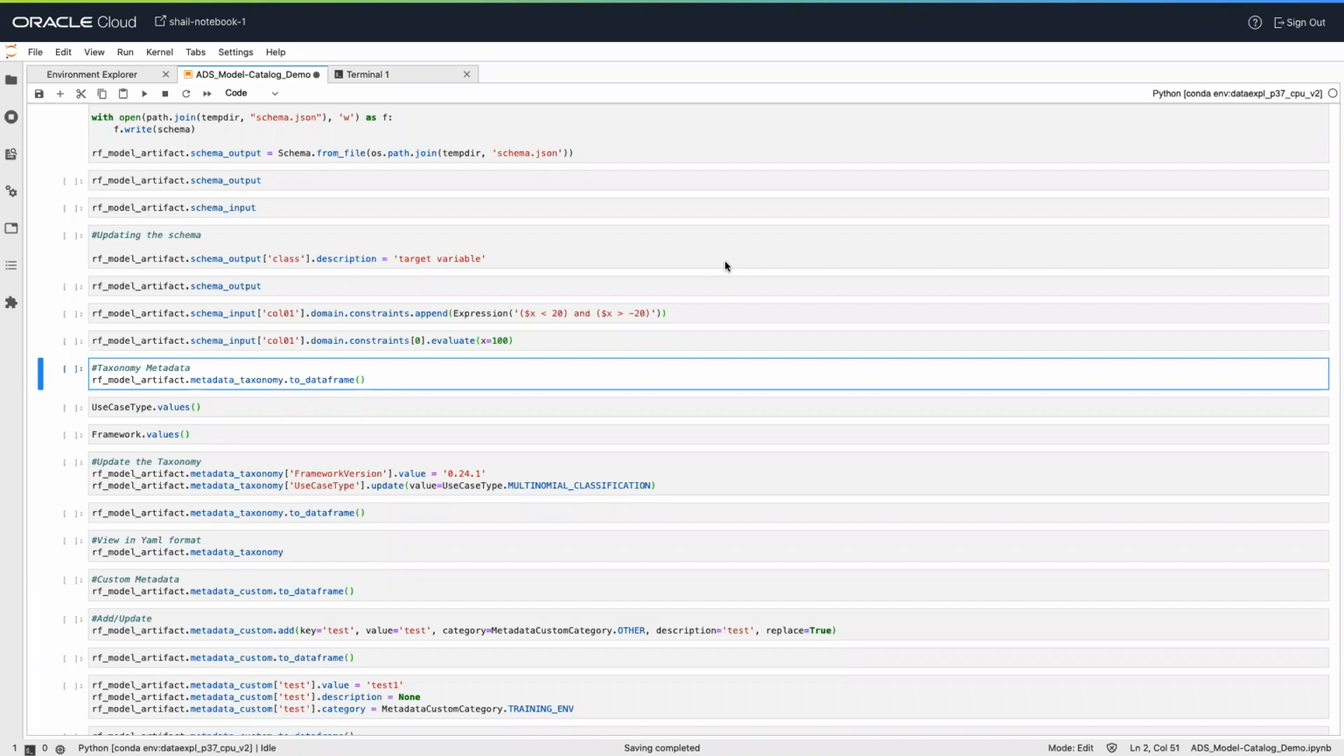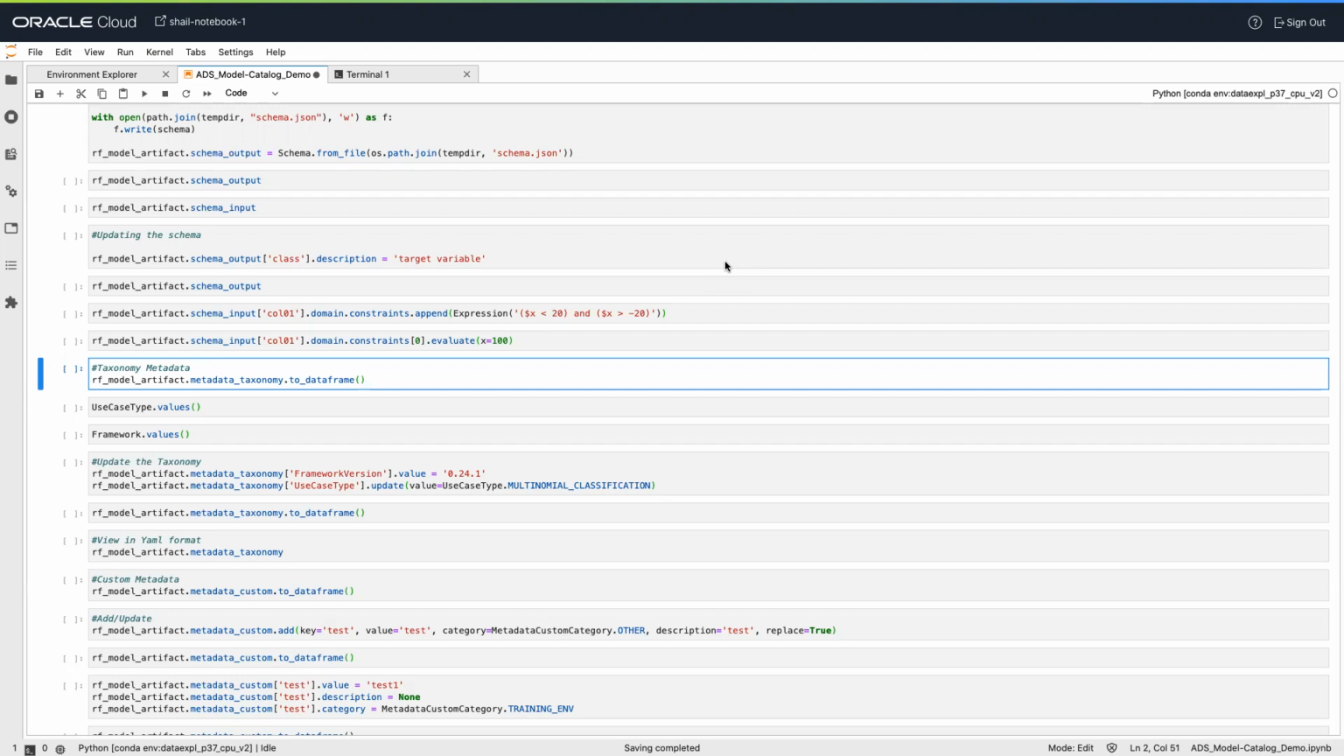Next, I will talk about taxonomy metadata. Taxonomy metadata includes the type of the model, use case type, libraries, framework, and so on. This metadata provides a way of documenting the schema of the model. The use case type, framework version, algorithm, and hyperparameters are fixed taxonomy metadata. These fields are automatically populated when the prepare method is called. You can't add or delete any of the fields or mutate the key of those fields.